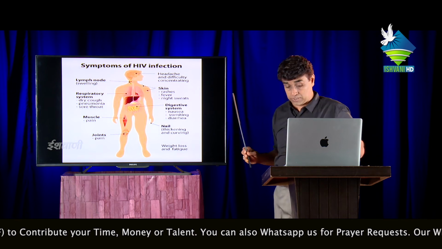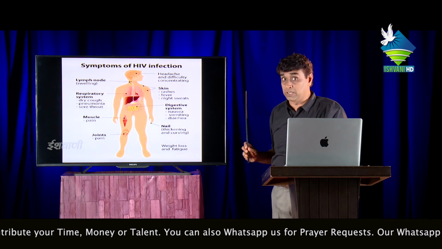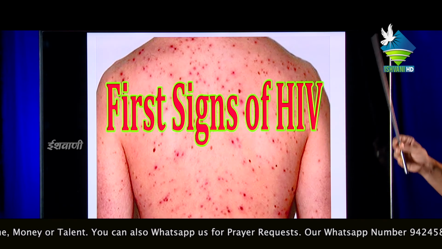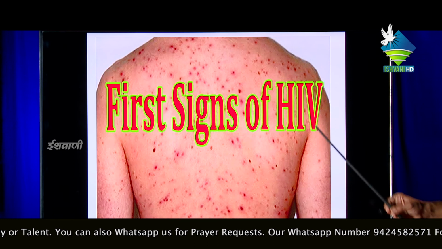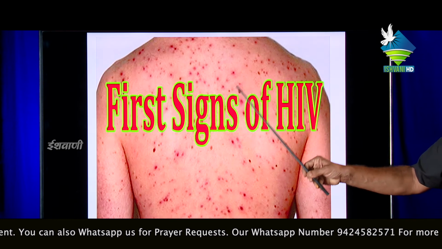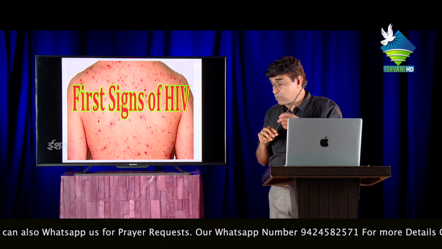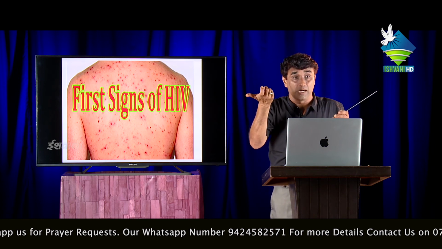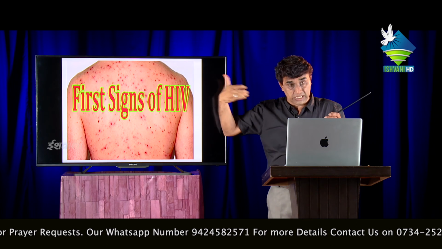These are the common symptoms, and now you can see the direct photograph of the AIDS patient. First sign of HIV positive, pimples on the skin, you can see here. These pimples are purplish, and they will convert into bluish pimples. After that, the infection increases.